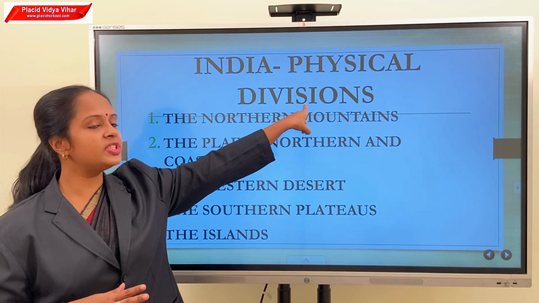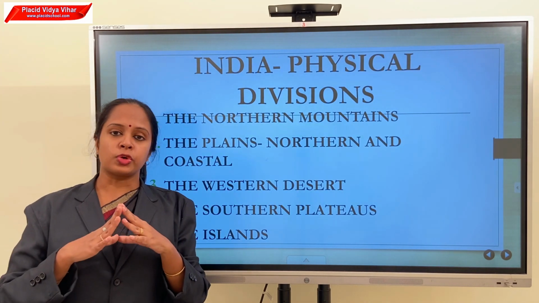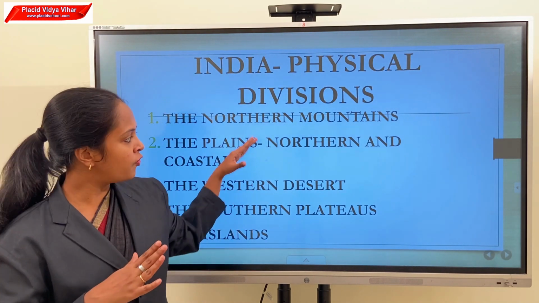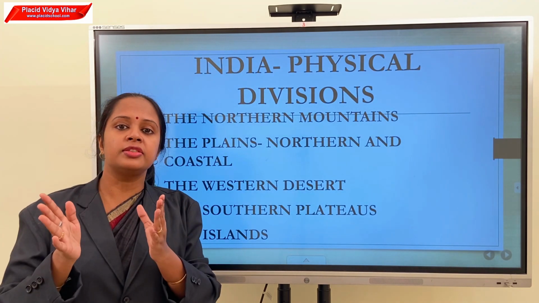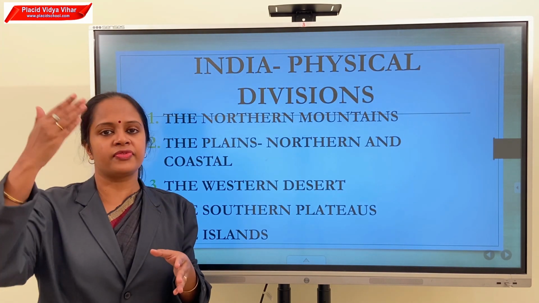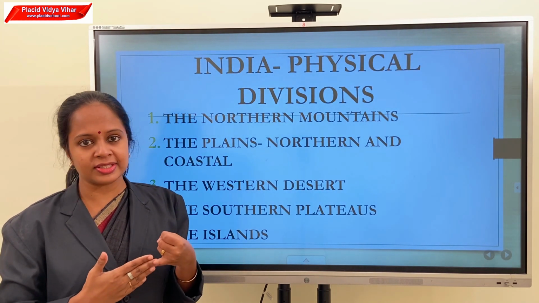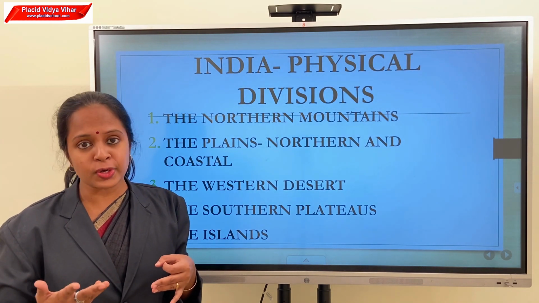Next is about physical divisions of India. Based on the landforms, India is divided into 5. India has different kinds of landforms in different parts. Examples of landforms are mountains, hills, plateaus, islands and so on.